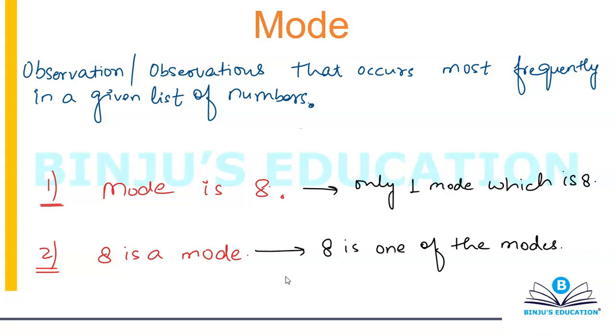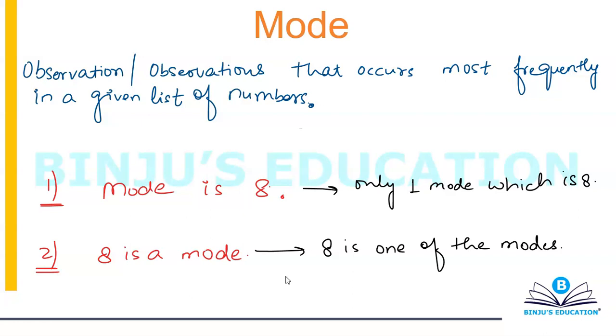Okay. So this is more or less everything that you need to know as far as the mean, weighted average, median, and modes are concerned. Let's just quickly revise them. Mean or average is simply the sum of the observations divided by the total number of observations. When you talk about weighted average, if you keep on increasing or decreasing the weights, the average keeps on shifting, and it tends to shift in the direction of that observation which has a higher weight.